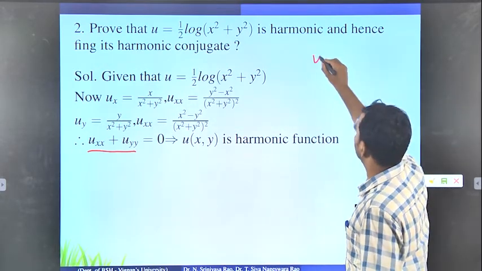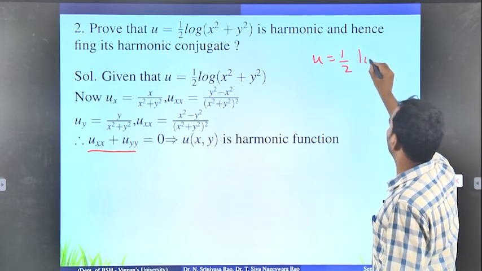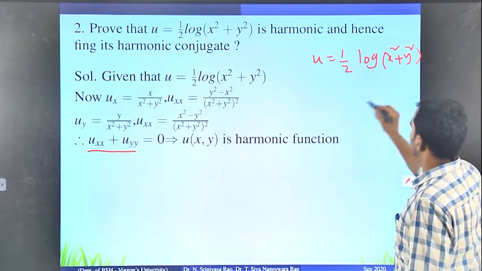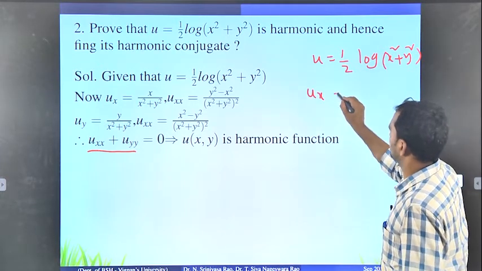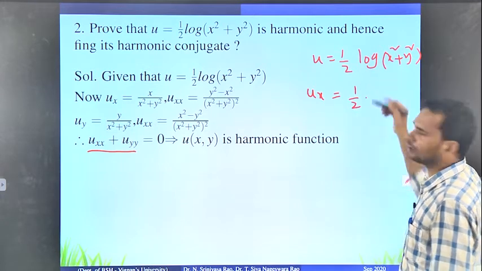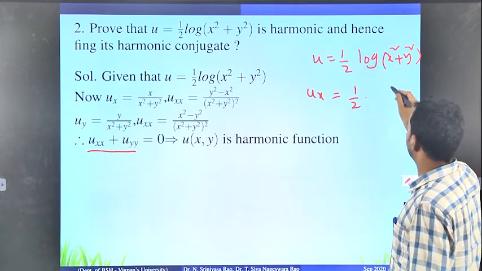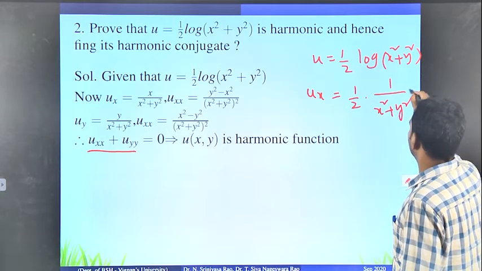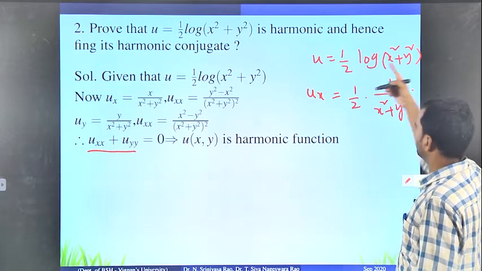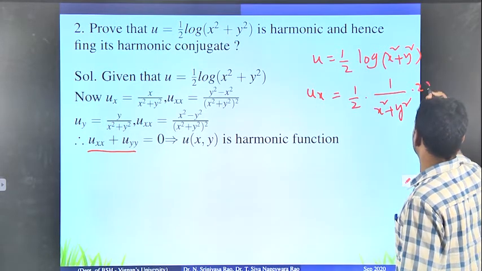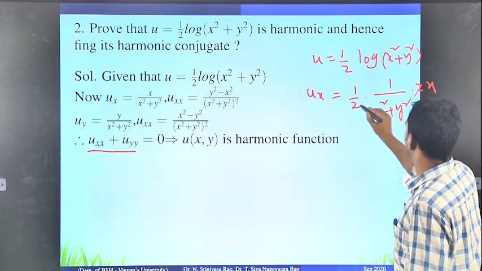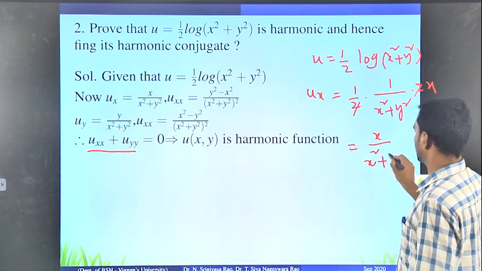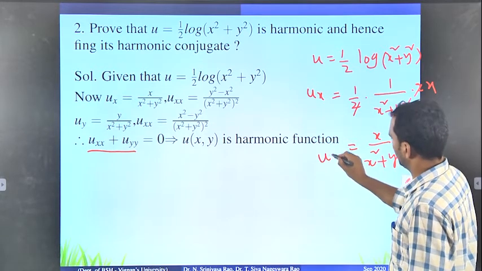Because u is 1 by 2 logarithm of x square plus y square, so ux is 1 by 2 into, the derivative of logarithm is 1 by x square plus y square, into, again you have to take the derivative of x square plus y square with respect to x, that means 2x. So if the 2 gets cancelled, the remaining thing is x by x square plus y square. So this gives the ux.